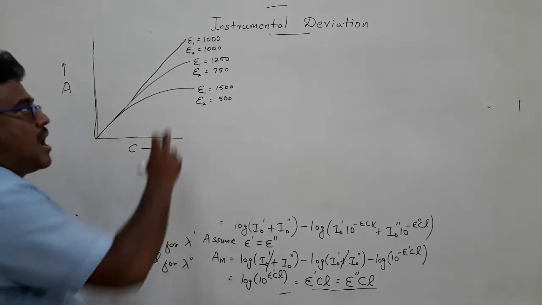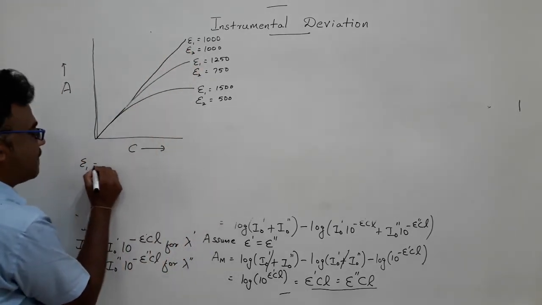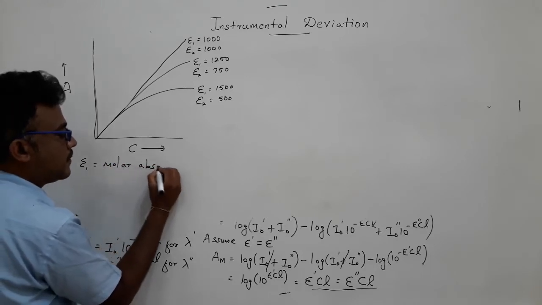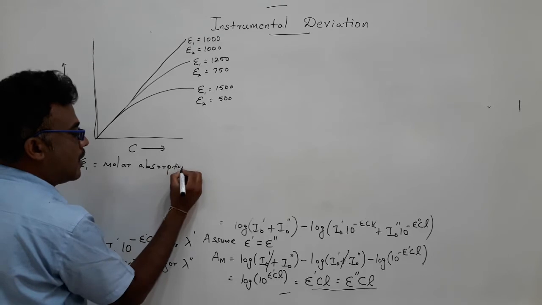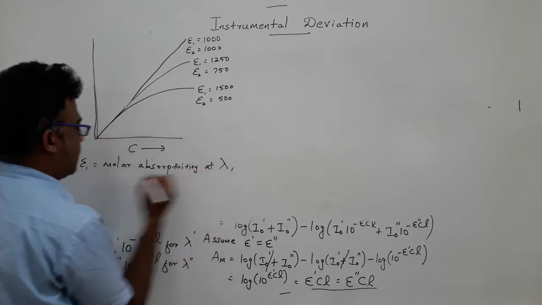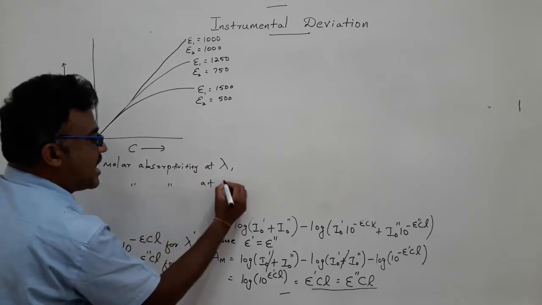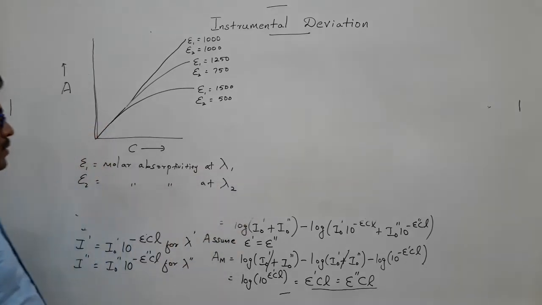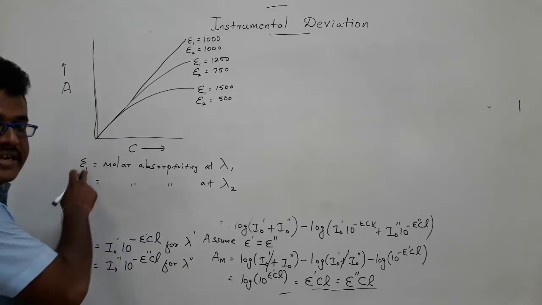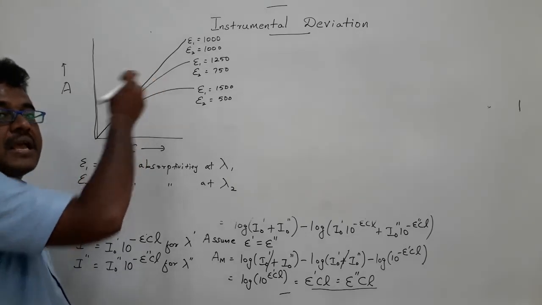Again I am repeating, epsilon 1 is the molar absorptivity at lambda 1. Epsilon 2 is the molar absorptivity at lambda 2. So when epsilon 1 and epsilon 2 are constant, then the deviation from Beer's law is minimum.